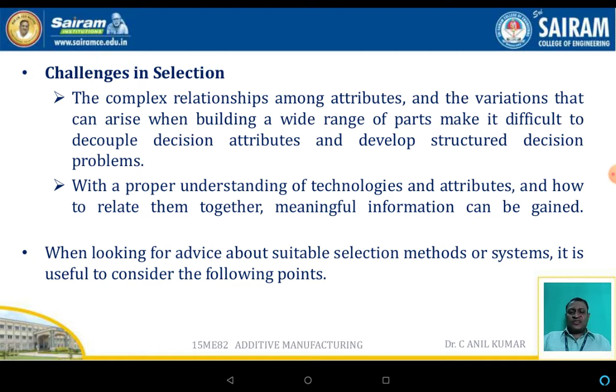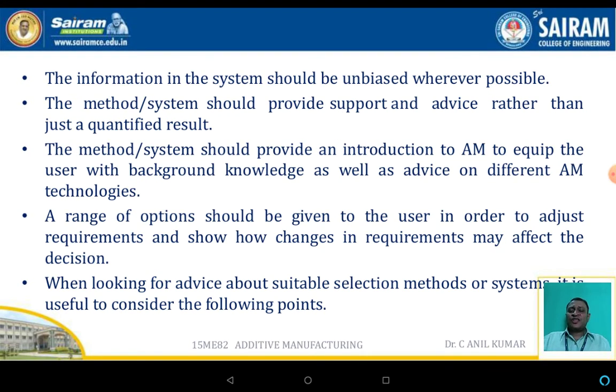With a proper understanding of the technologies and attributes and how to relate them together, meaningful information can be gained. When looking for advice about the suitable selection of the methods or systems, the following points can also be considered. The information in the system should be unbiased wherever possible. The methods should provide support and advice rather than just quantify the results.